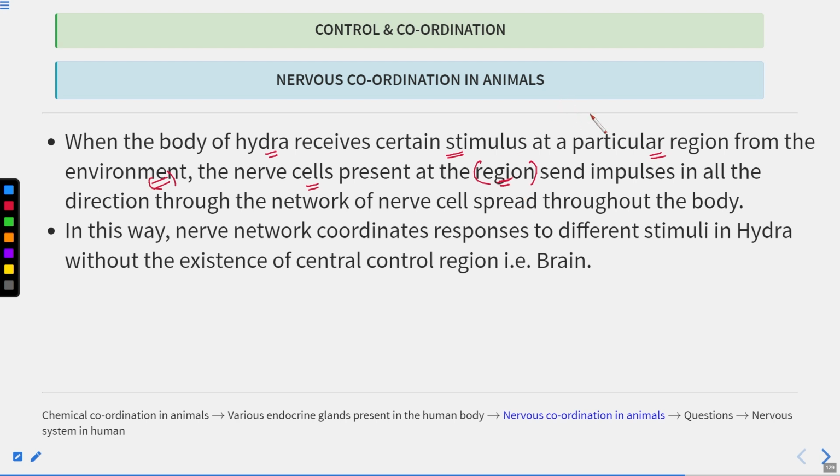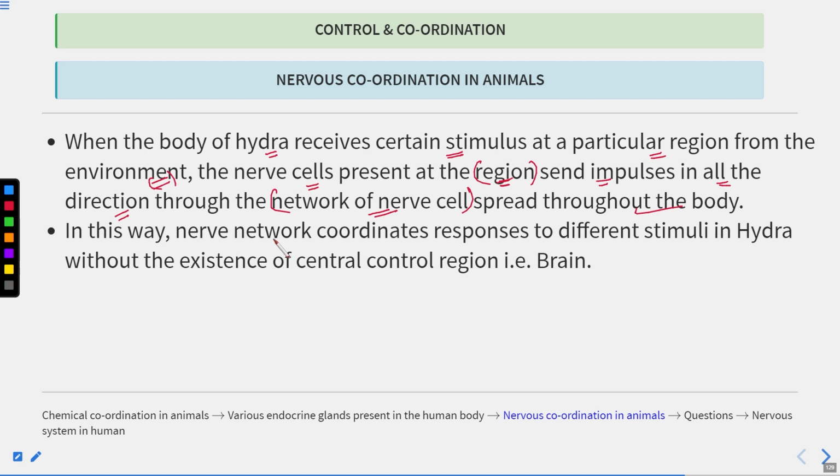So nerve cells which are present in this region send impulses in all the directions throughout the network of the nerve cells, spread throughout the body. We have already discussed in the previous slide, hydra consists of the nerve net. So nerve cells are spread throughout the body. A region which receives the external stimulus generates some impulses, and these impulses are spread throughout the body through the network of the nerve cells.